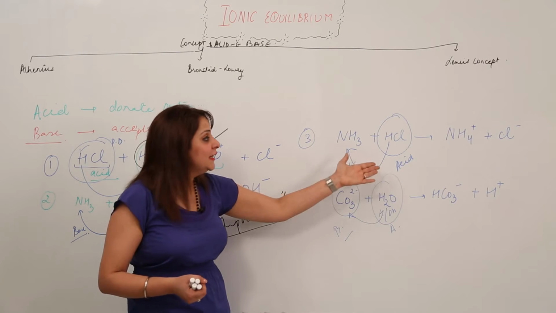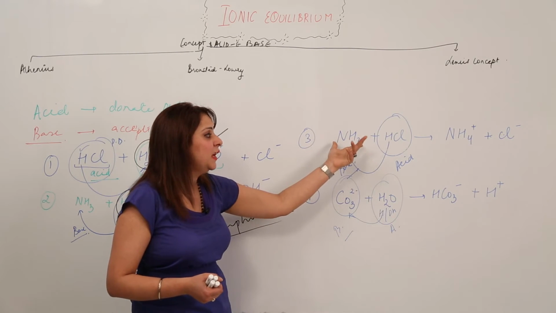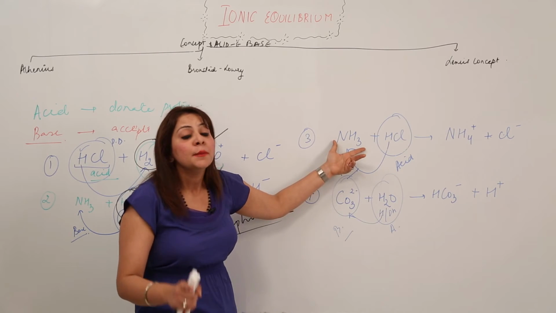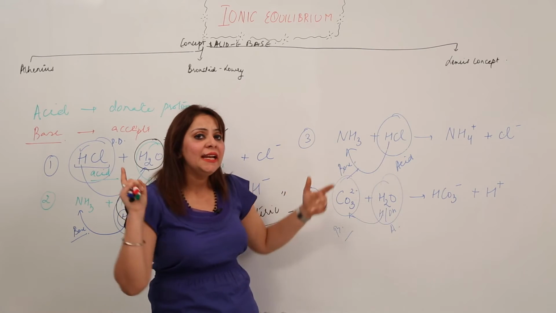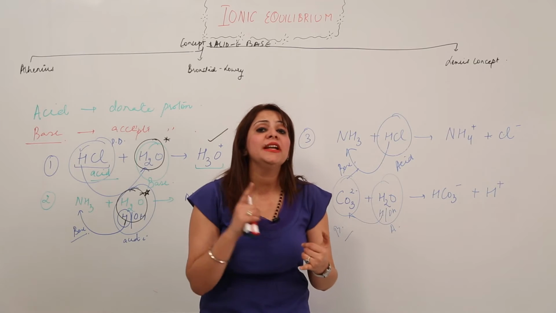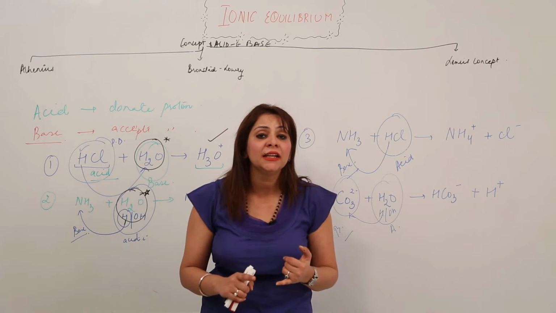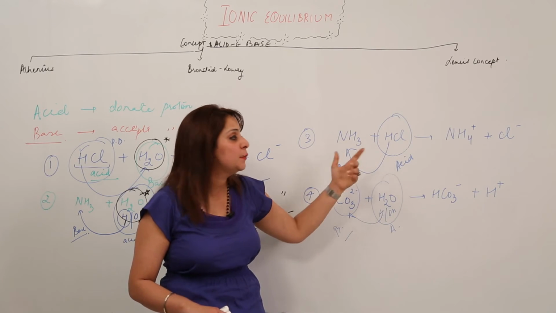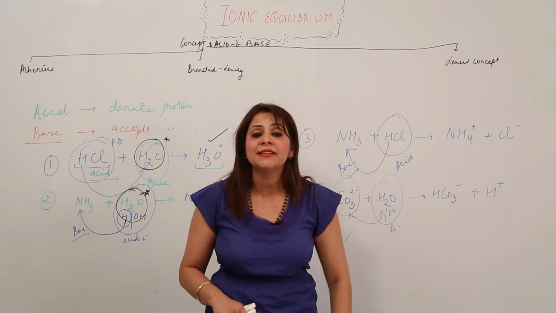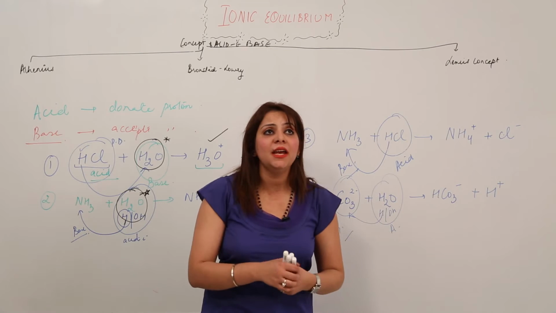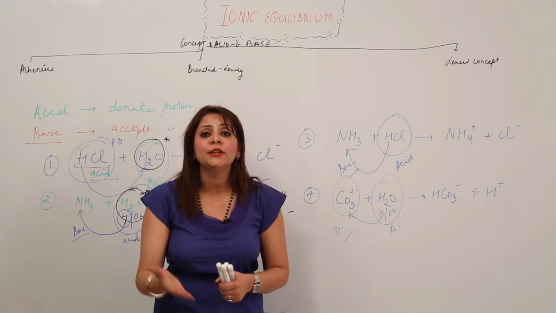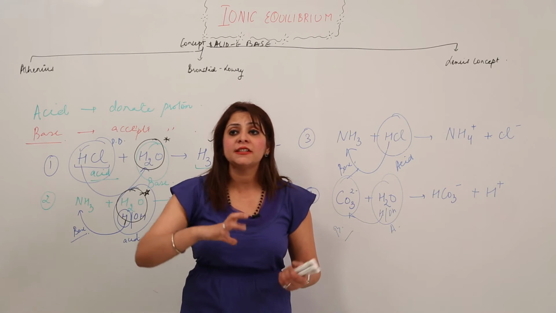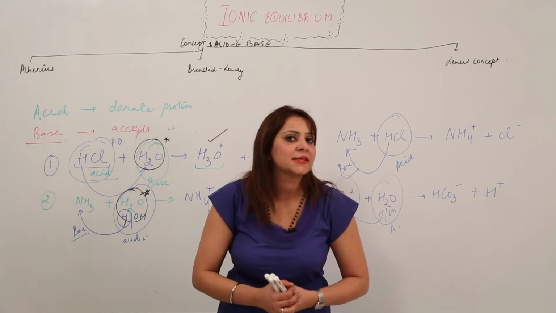So in this case NH3 is behaving as a base. There is no water present, but still it is behaving as a base, because Arrhenius told that any substance behaves as a base which, when dissolved in water, produces hydroxide ion. In this case the water is not present, but still ammonia is behaving as a base and HCl is behaving as an acid. So he succeeded in proving that water is not a necessary condition for a substance to behave as an acid or a base, right?